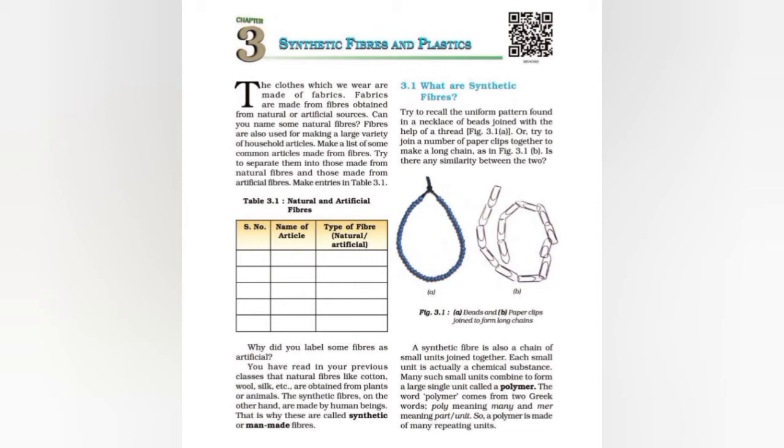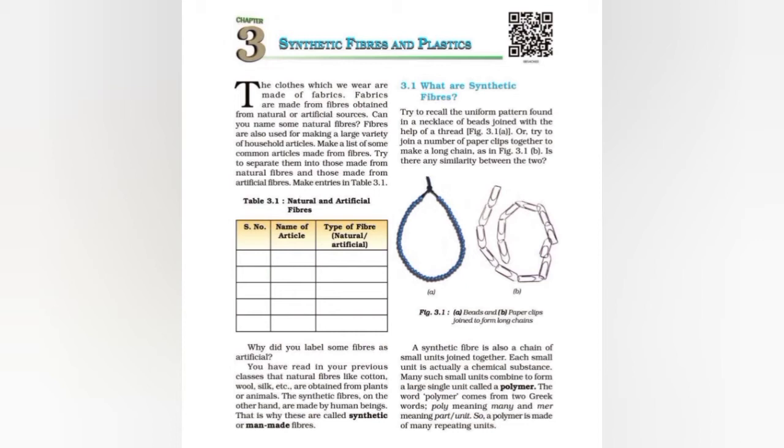For example, cotton fiber is obtained from cotton plants, jute fiber is obtained from jute plant. And for animal fiber, we can take the example of wool. Wool is obtained from sheep and yak. Another example is silk, that is obtained from cocoons of silkworms. So these are the examples of animal fibers and plant fibers, and these are natural fibers.